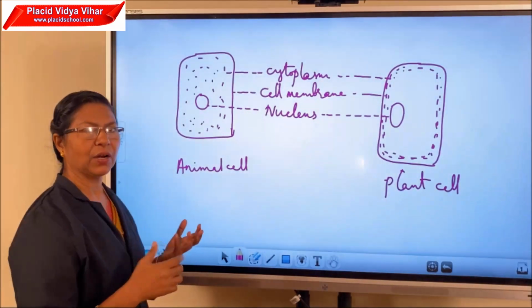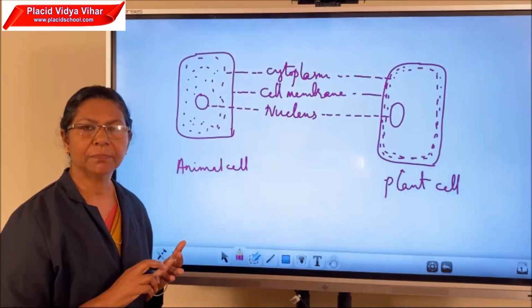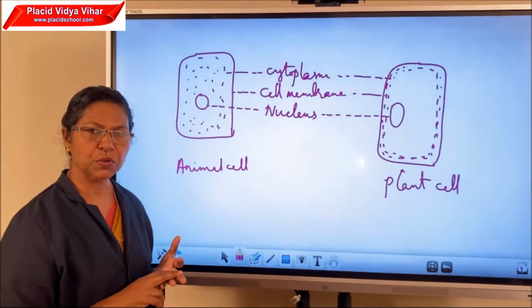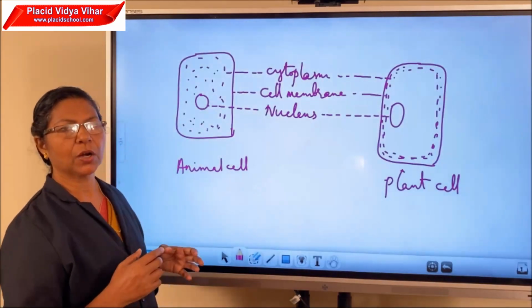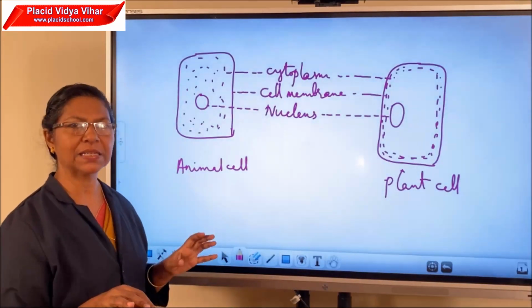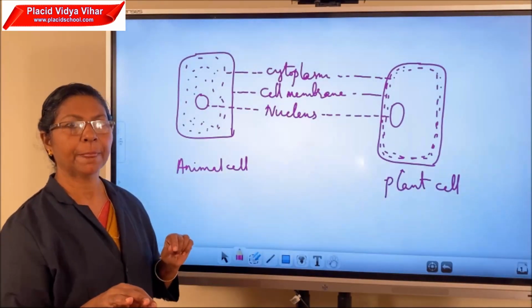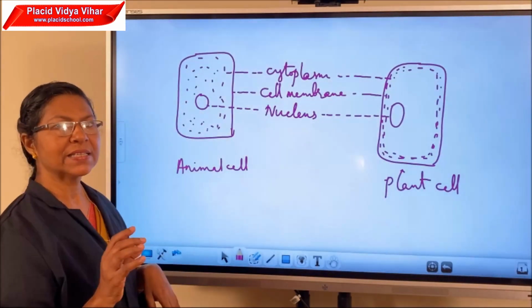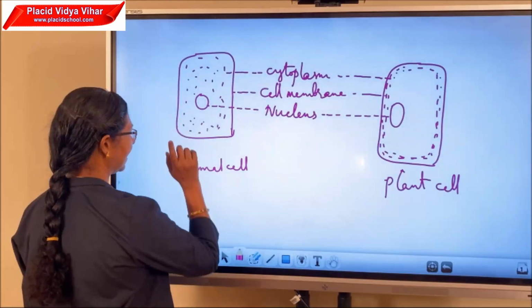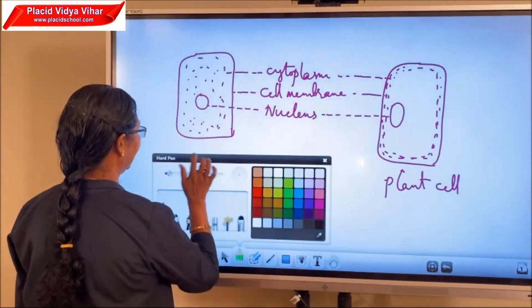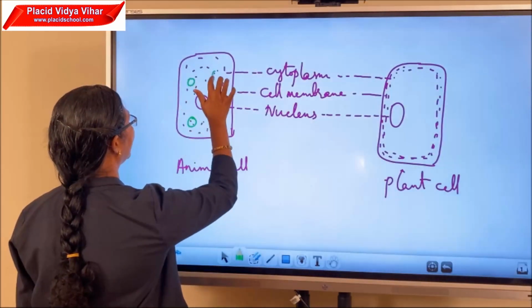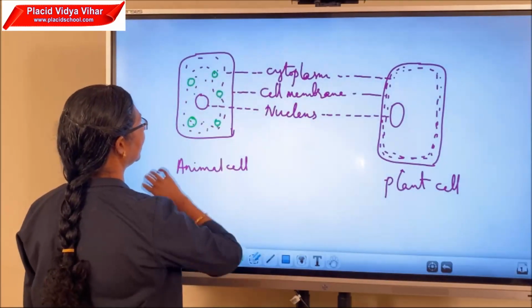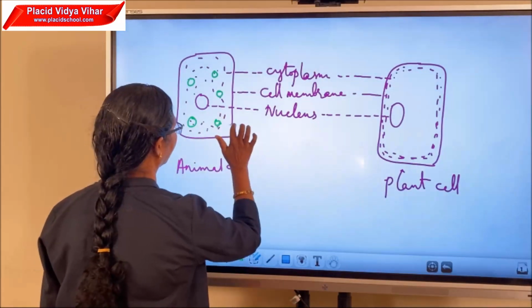The cell organelles are Golgi bodies, mitochondria, ribosome, lysosome, endoplasmic reticulum, etc. These are all the cell organelles found in animal cell and also in plant cell. In addition to that, we can see certain vacuoles in the animal cell. In animal cell, we can see certain rounded bodies, and these are known as vacuoles.